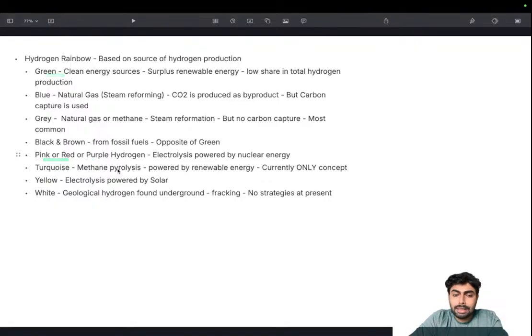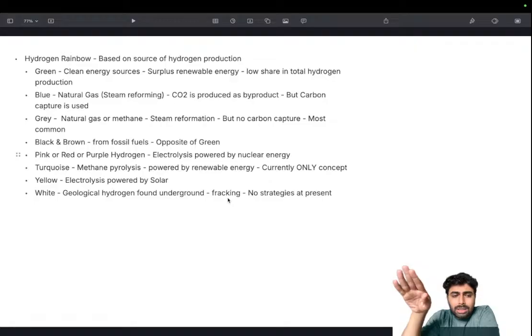Then turquoise, methane pyrolysis. It's not very relevant. It's only a concept right now. Yellow, electrolysis powered by solar. It's a subset of green hydrogen. White, geological hydrogen, found in fracking. You know that fracking means extracting the petroleum that is trapped within the layers of rocks, and we do vertical and horizontal drilling to extract that. That is how shale gas is being removed from the ground.